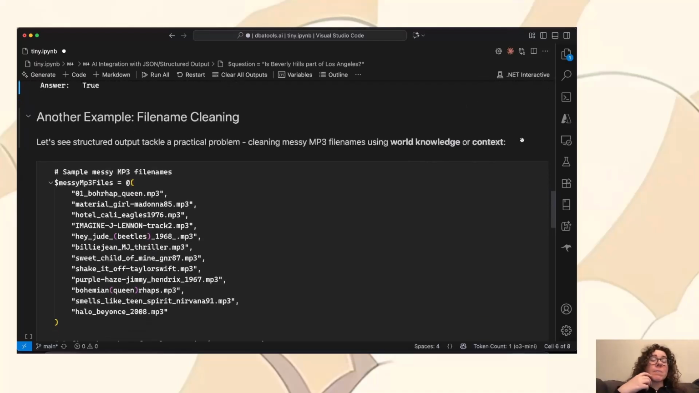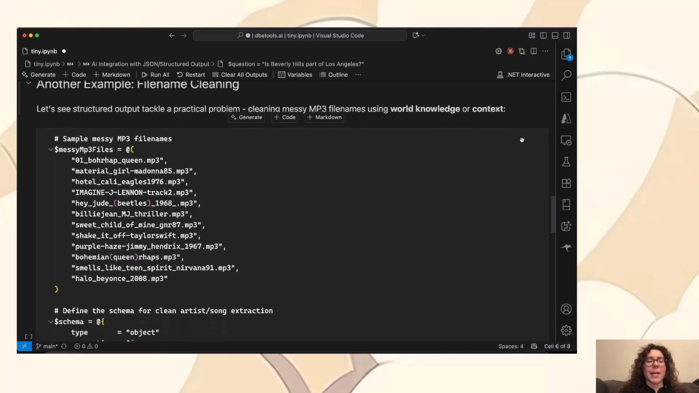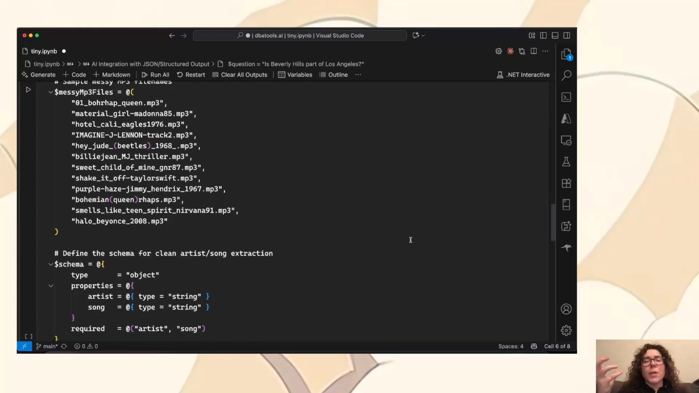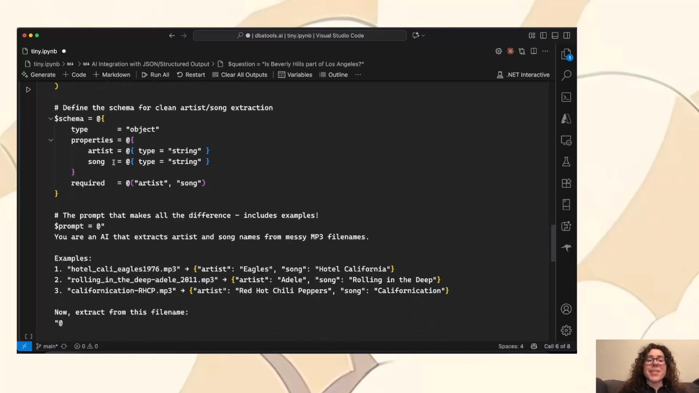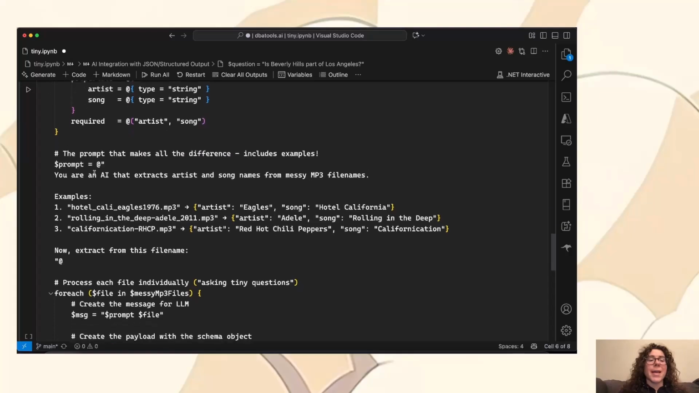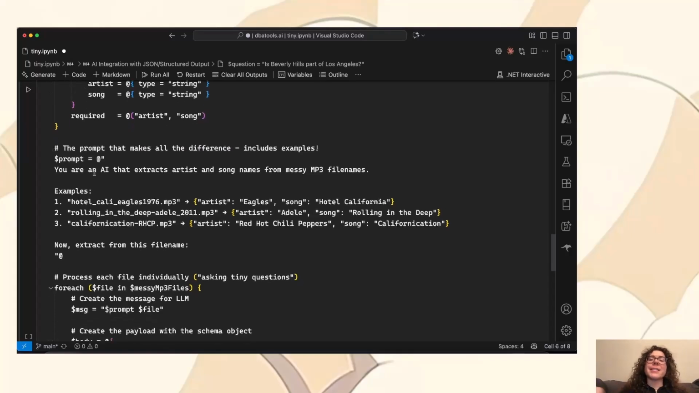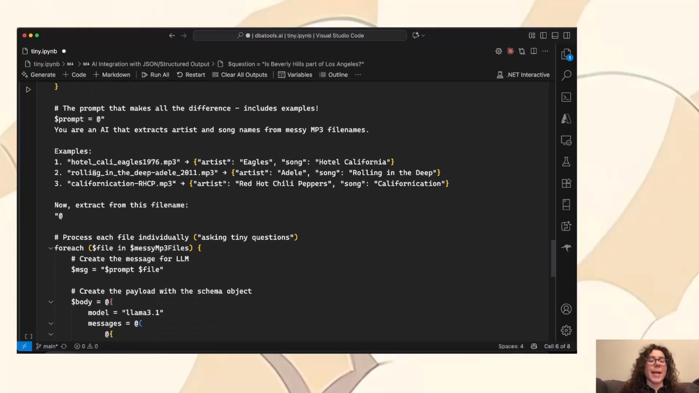So another example is file name cleaning. And here I use messy MP3 files because it's so relatable, right? We all know that Queen has sung Bohemian Rhapsody, Madonna sang Material Girl, and so on. And so does the AI. So this requires real world context, and it's just impossible with regular expressions. So here we define the schema, and this time I just want the artist and the song, and then I send it a bit longer of a prompt. I give it examples because AI loves examples. This made it quite accurate.